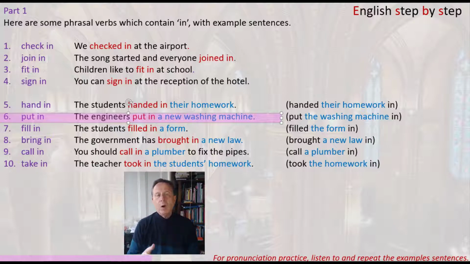So any workers in a house normally have to put something in. For example, the plumber will put in a shower, or the electricians will put in the electrical wires. So put in is an informal way to say install.